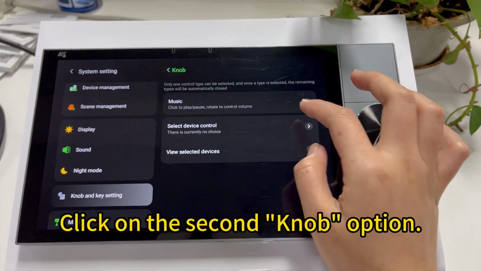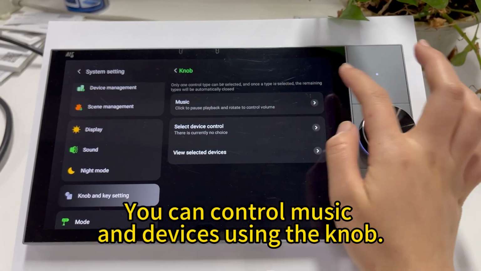Click on the second knob option. You can control music and devices using the knob.